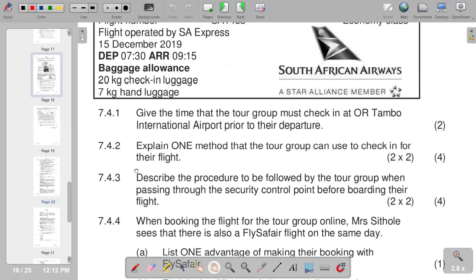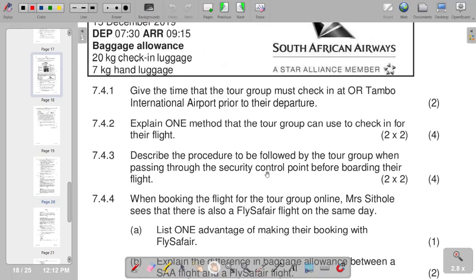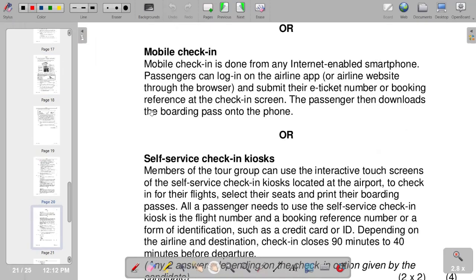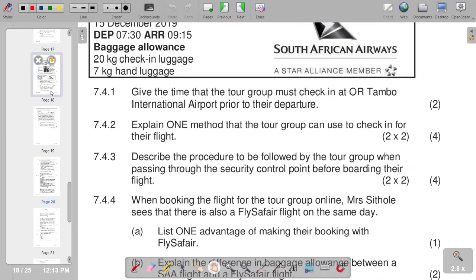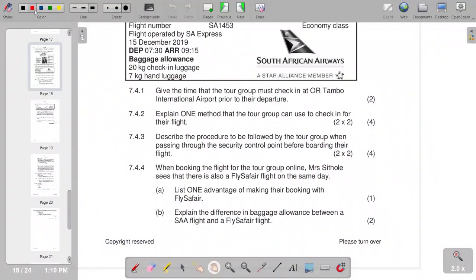In terms of check-ins, we also have mobile check-in and also self-service check-in kiosks. So these are the parts. Then on 7.4.3 now, we are saying, describe the procedure to be followed by the tour group when passing through the security control point before boarding their flight.